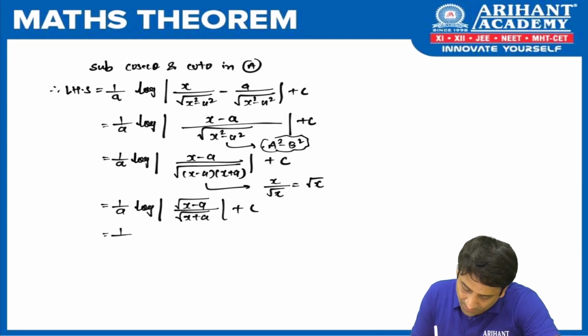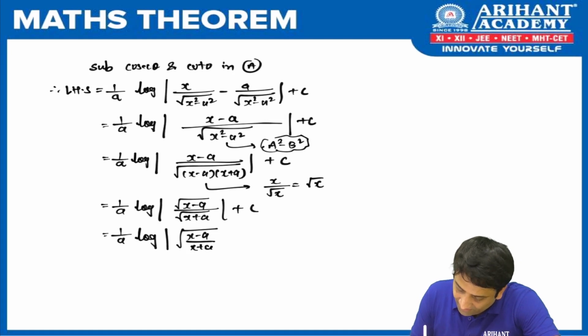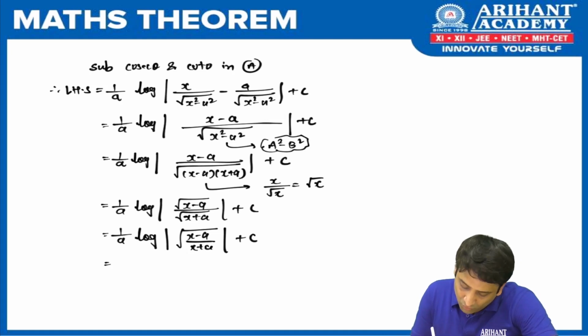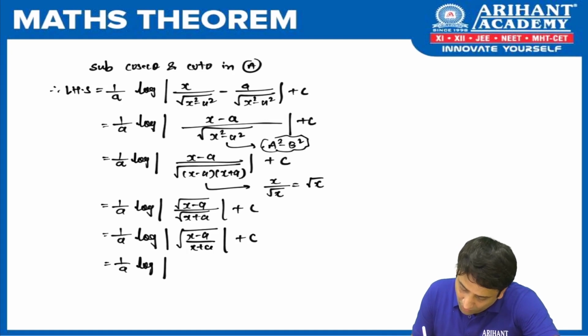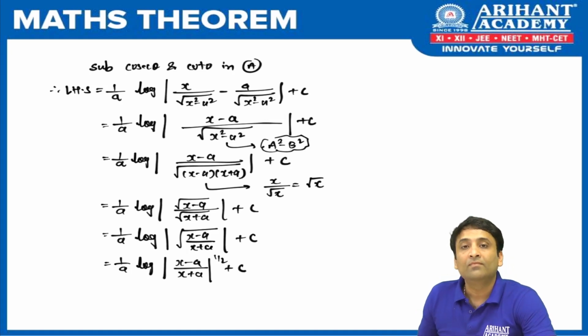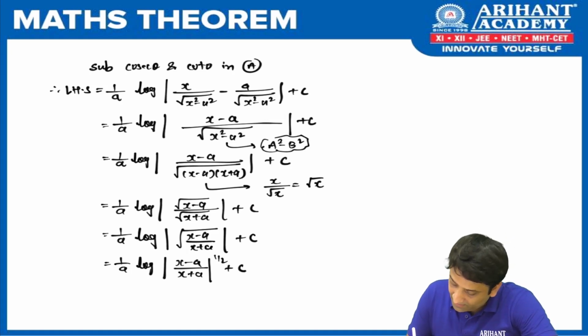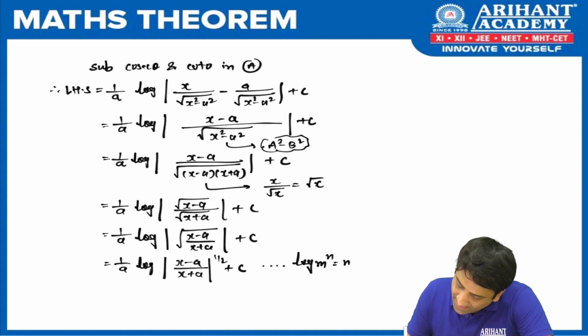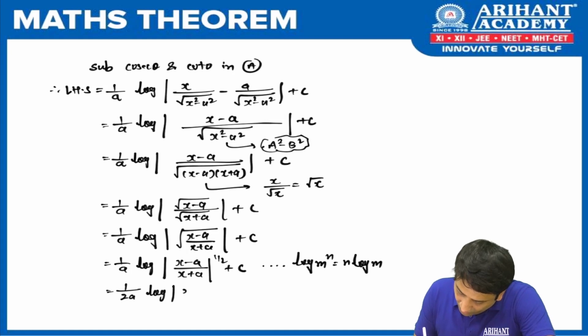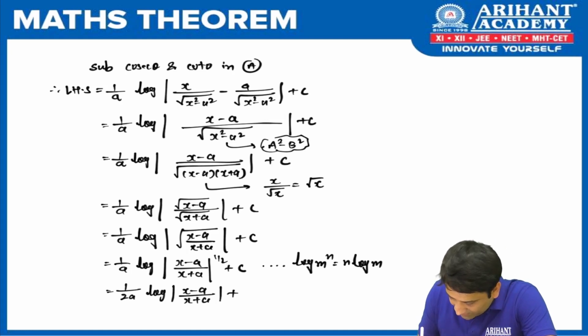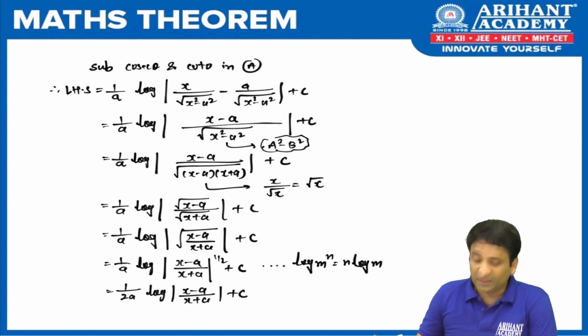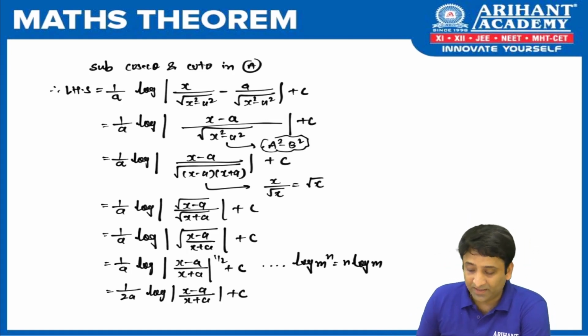Let us club the root part. So I'll write 1 upon a under root of x minus a upon x plus a. I have combined the root. And that root can be written as log of mod of x minus a upon x plus a raised to 1 by 2 plus c. Okay, and now let's take that 1 by 2 in with a, because we have a rule in log which is log m raised to n is n log m, isn't it? So with that we got 1 upon 2a log of mod of x minus a upon x plus a plus c. Done? So with this, we are done with the second proof of this particular category.